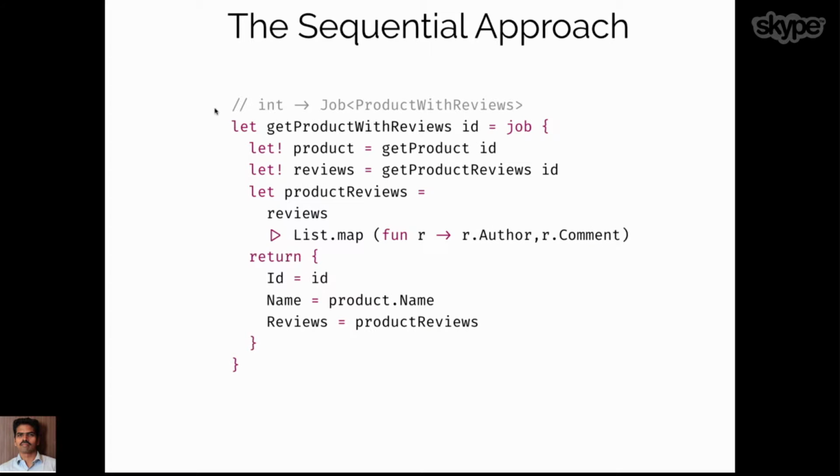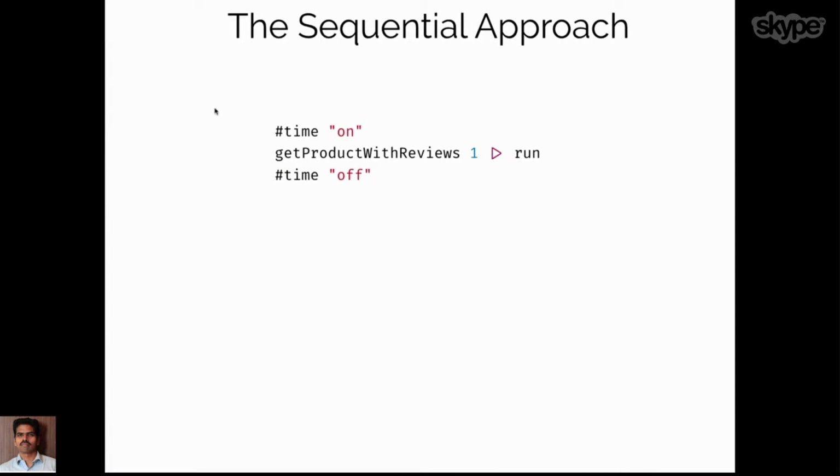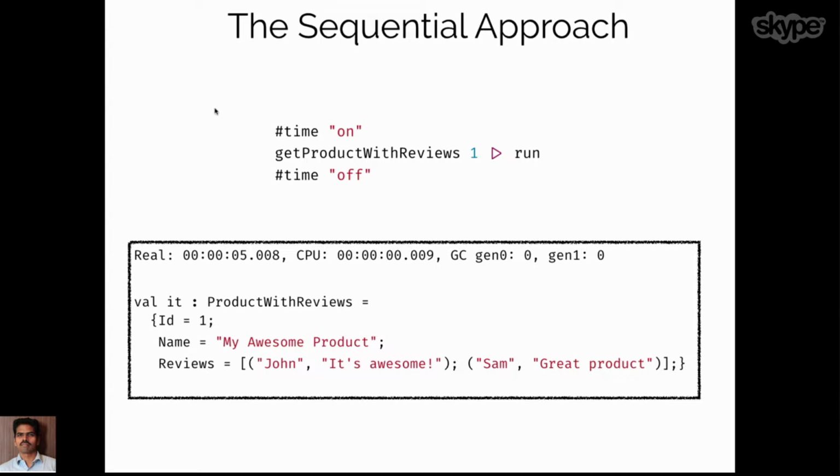Coming back to the actual place where we are joining the results of two API calls and returning it back, this is the typical code which takes those two things together and puts the data into some sort of structure and returns it. That is, it takes a product ID and returns the product with the reviews. We are not doing any parallelism here. We're just putting things together in sequential order. If you run this in F# Interactive with the timing settings on, we can see that it gives the response after 5 seconds. The reason being we are executing those two things sequentially. One takes 2 seconds and the other takes 3 seconds.